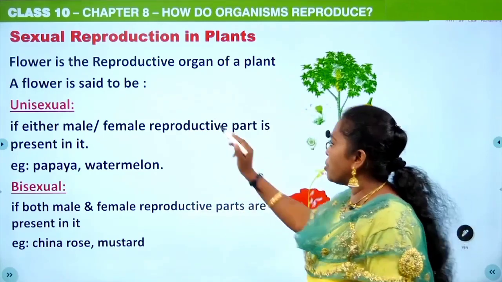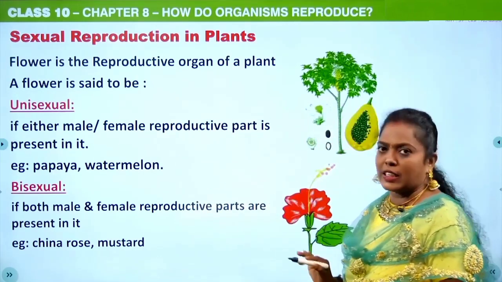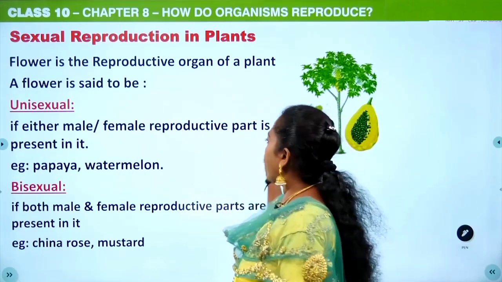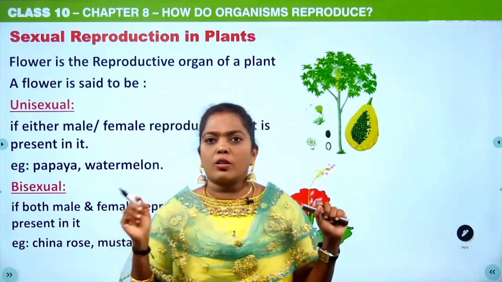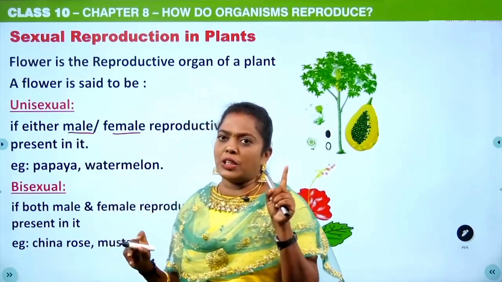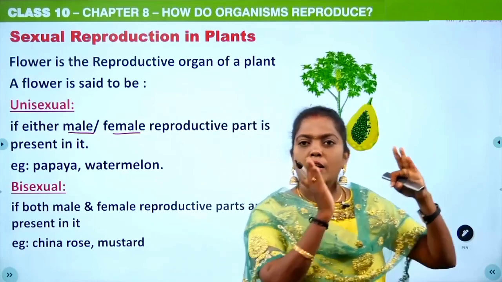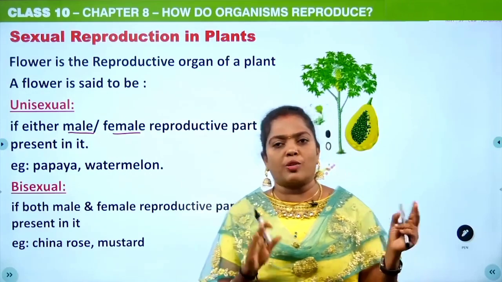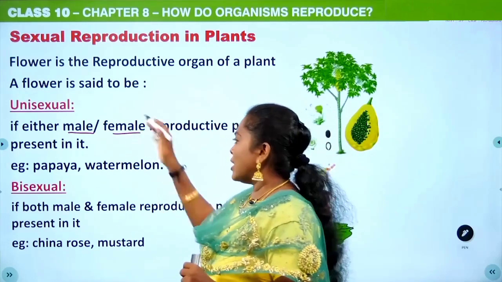Certain flowers are unisexual. Either the male or the female reproductive part is present in it. Uni means single. Okay, it has only one sex. Say for example a papaya plant, there is a male papaya and a female papaya plant, isn't it? So each plant may have either a male or a female. That is a unisexual plant. So like us, isn't it? Even in human beings you can see the female has ovary and the male has testis. So similarly the male plant is going to have an anther, and the female plant is going to have the gynoecium. Okay, so that is unisexual.